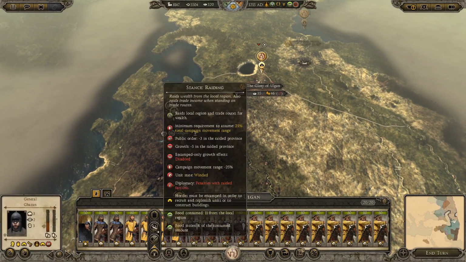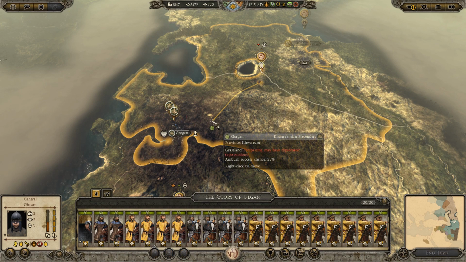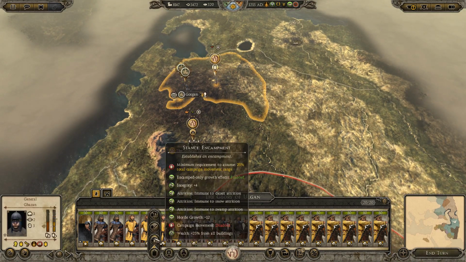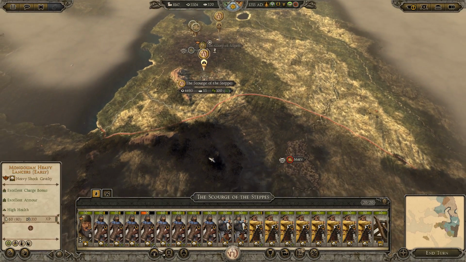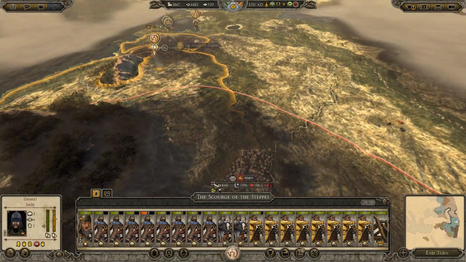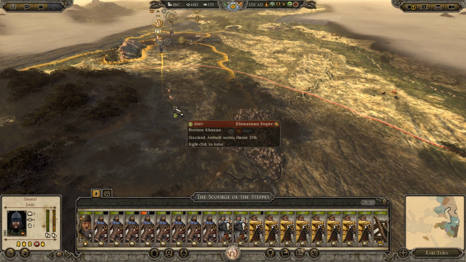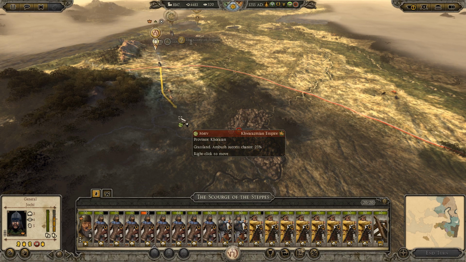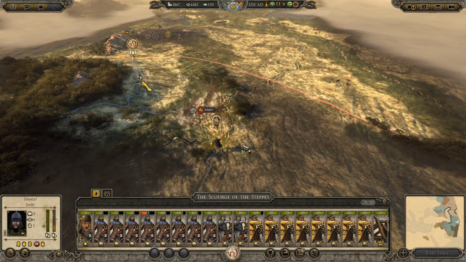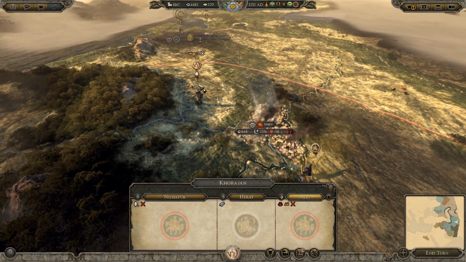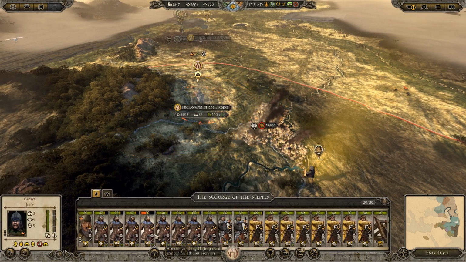And this guy, we're just going to move him down closer to the city here, and then encamp. And we're going to send you down this way. And this is under siege already. No, that was mine. Who's sieging it? The Ghurid Sultanate. Ah, oh, you scumbags. I wanted that.